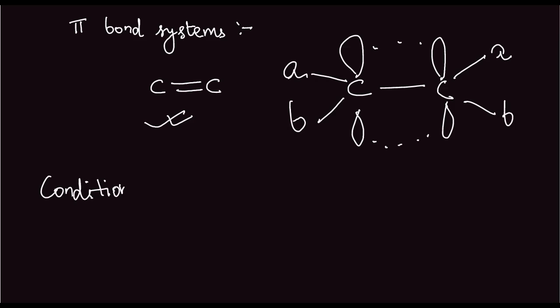Now, the condition for geometrical isomerism in pi bond systems is that each carbon should be attached to two different groups. That is, in this carbon, the groups should be different. It should be A and B. It cannot be A and A. That is the criteria which we have. And this carbon also, the same thing should be there. So this is the condition for geometrical isomerism in pi bonded systems.